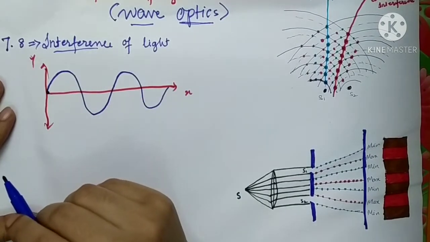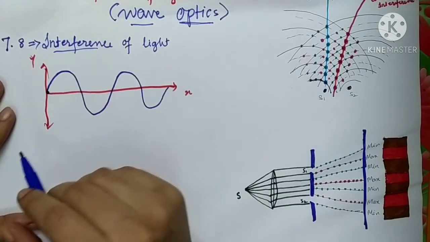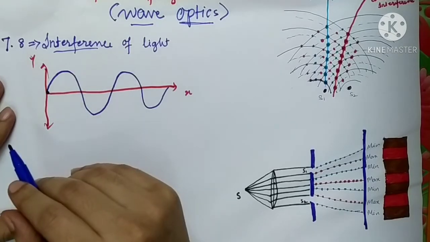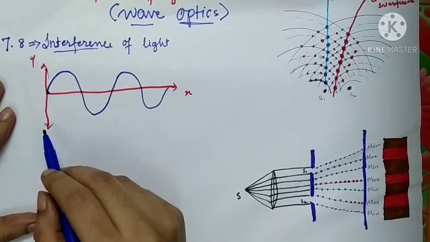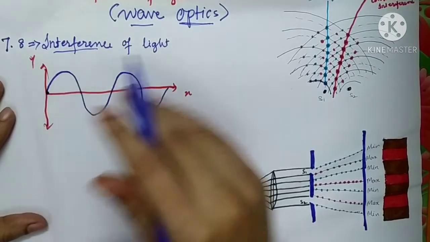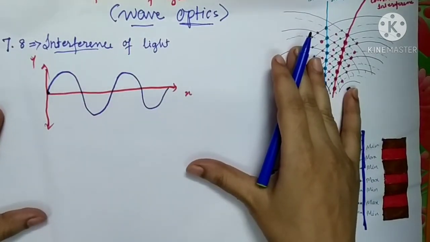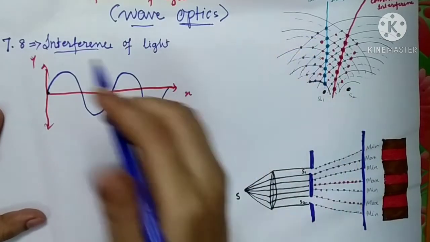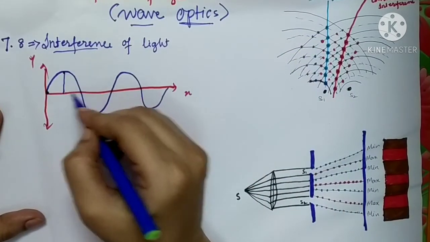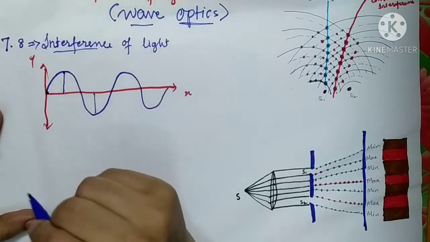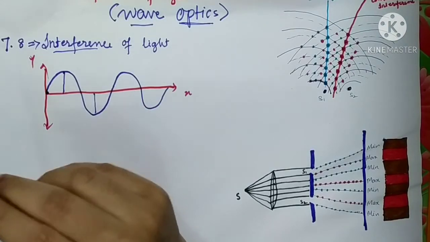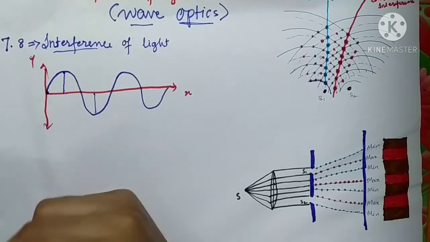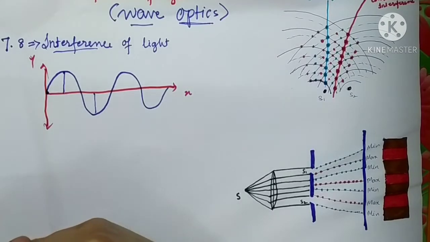It may have a certain time period, wavelength and amplitude. You all know what wavelength, time period and amplitude are. The thing we have to concentrate on is the amplitude. Amplitude is the maximum displacement from the mean position. Such types of waves you might have seen in the superposition of waves.